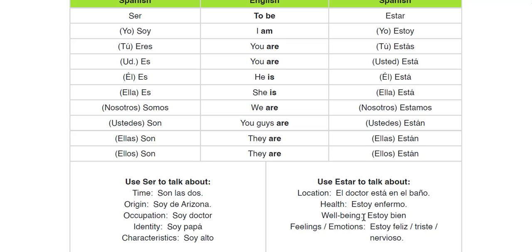Also, feelings and emotions, estoy feliz, feliz means happy, triste, sad, or nervioso is nervous. So that is an explanation of the two verbs ser and estar, that mean to be, am, is, are. We use them under two general contexts of permanence or non-permanence.